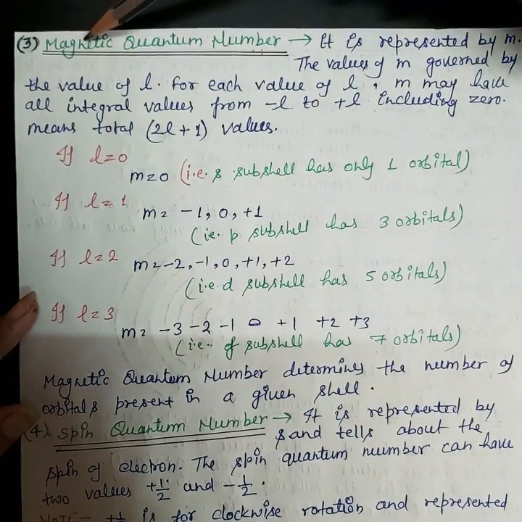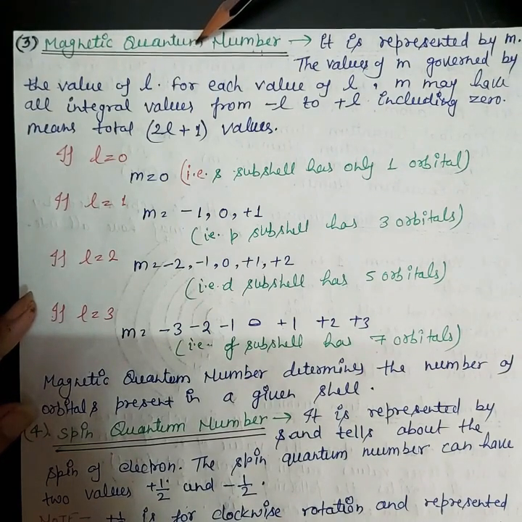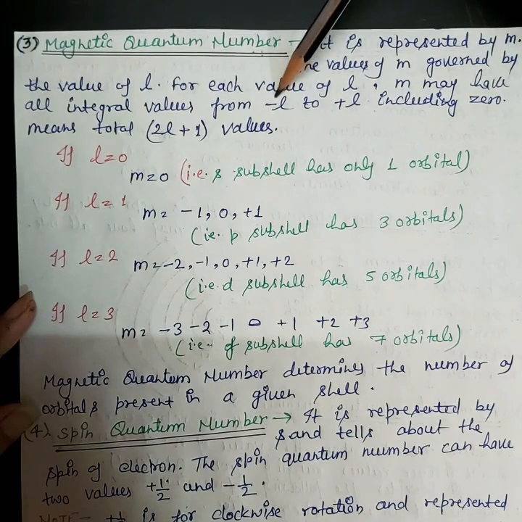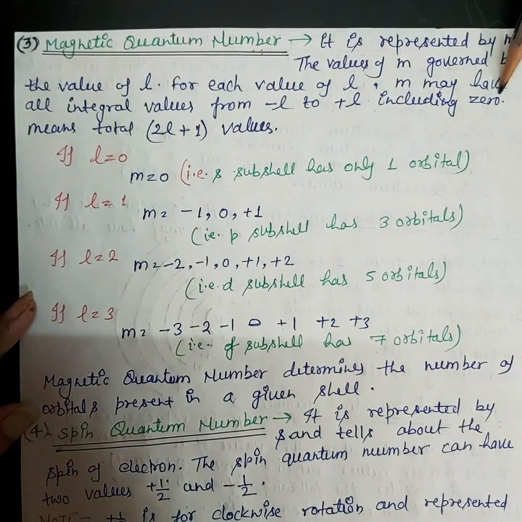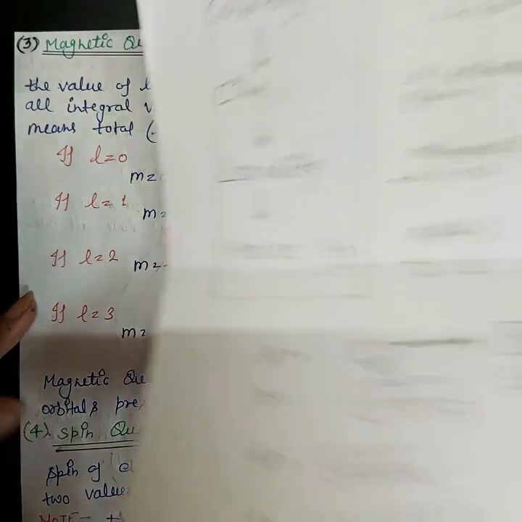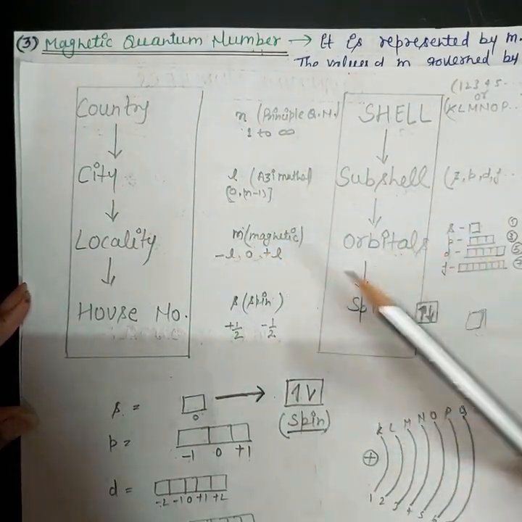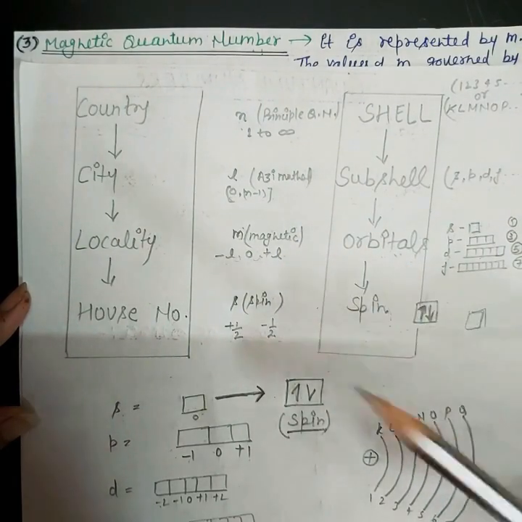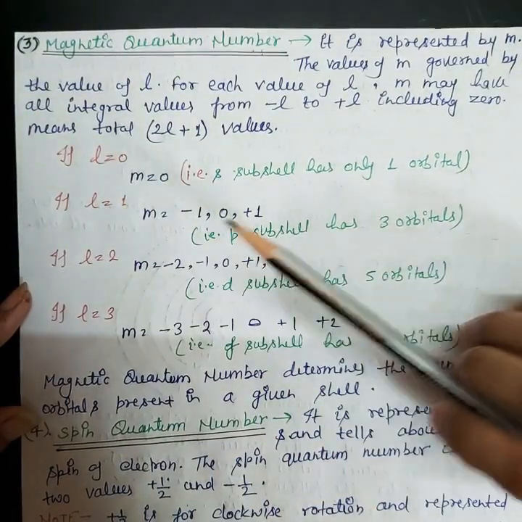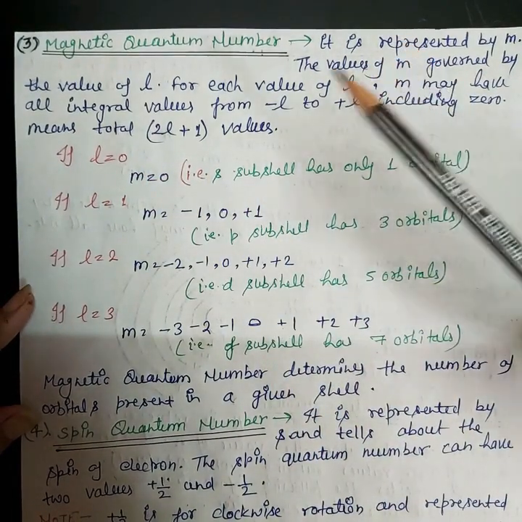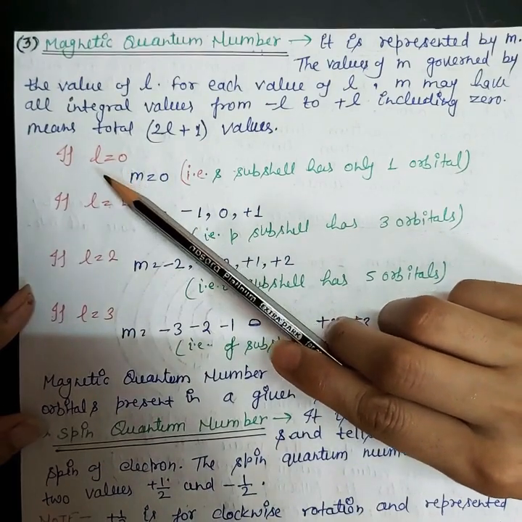The third quantum number is the magnetic quantum number, which is represented by M, and the value of M depends upon L. The formula for M is minus L to plus L including 0. As we have already discussed, M tells about the orbitals.